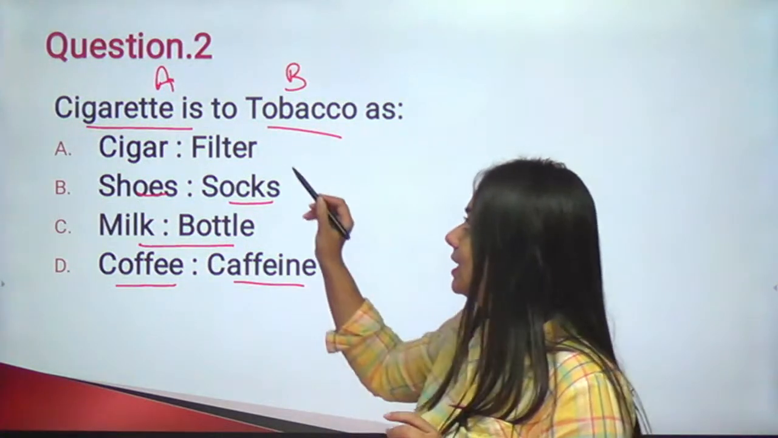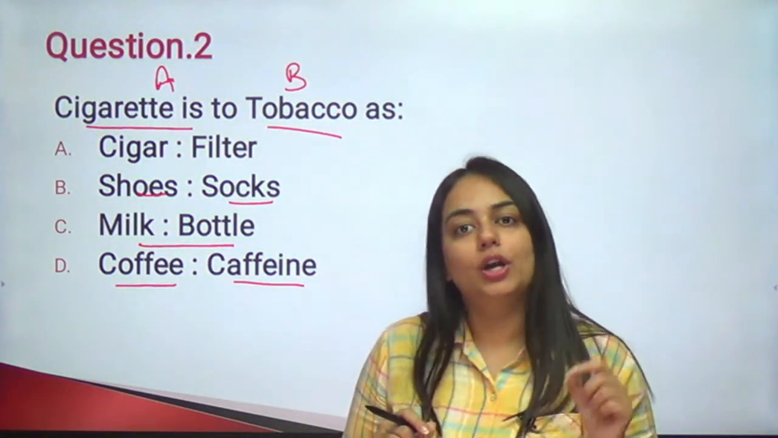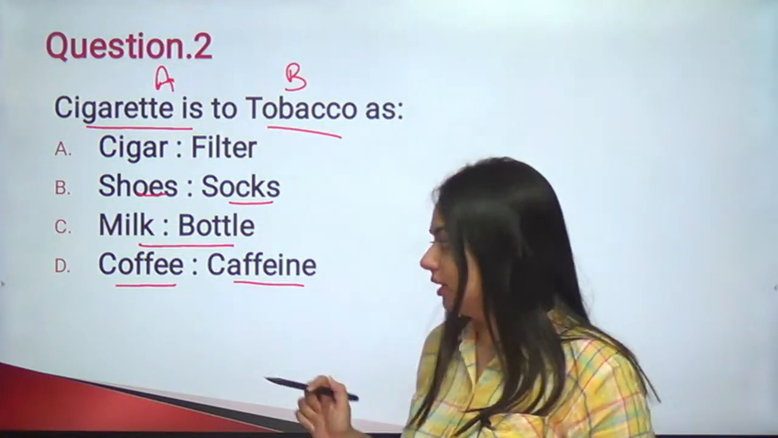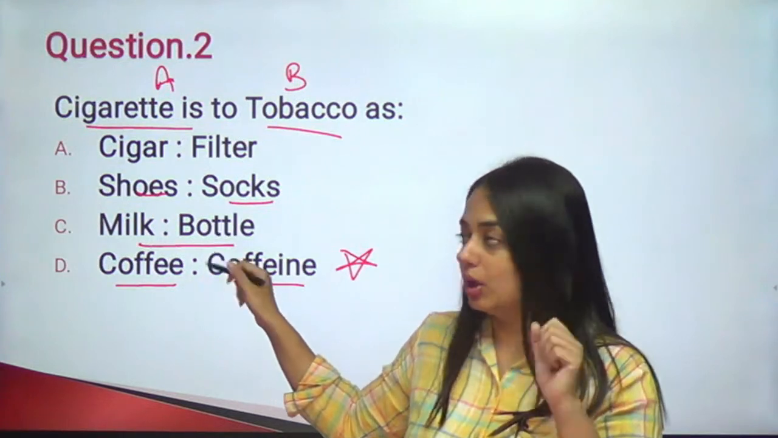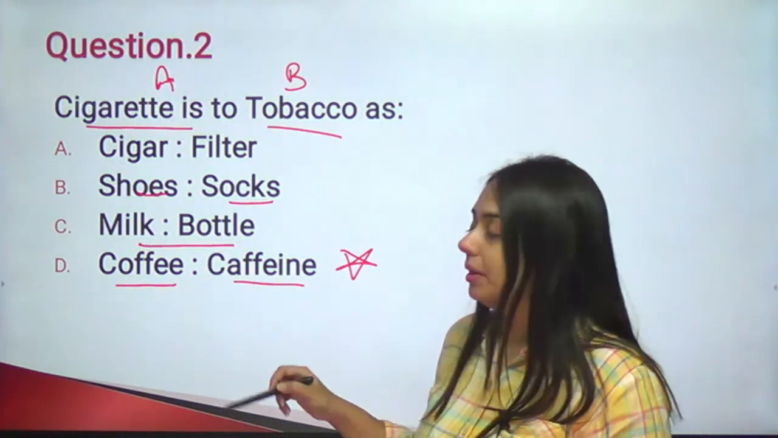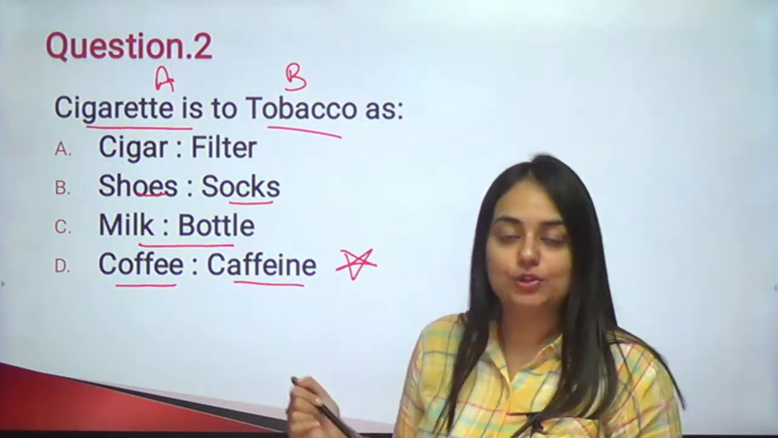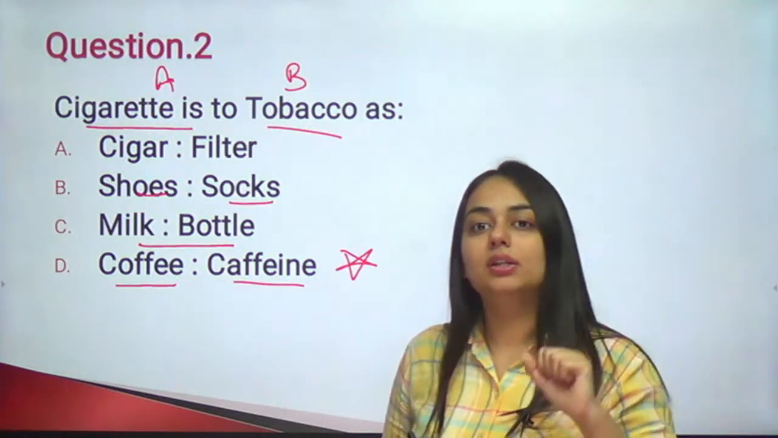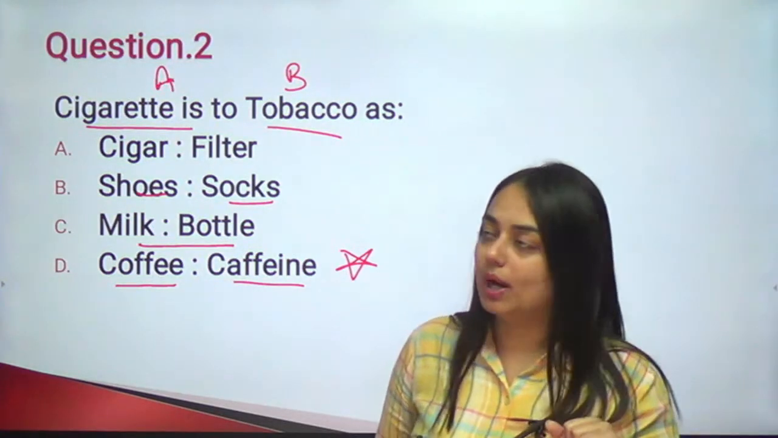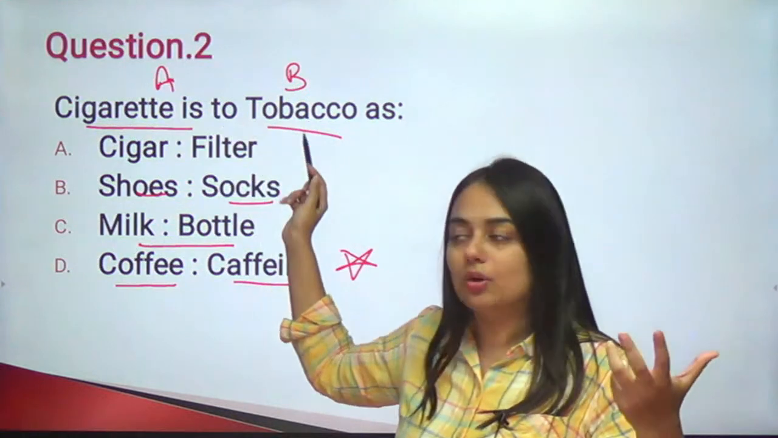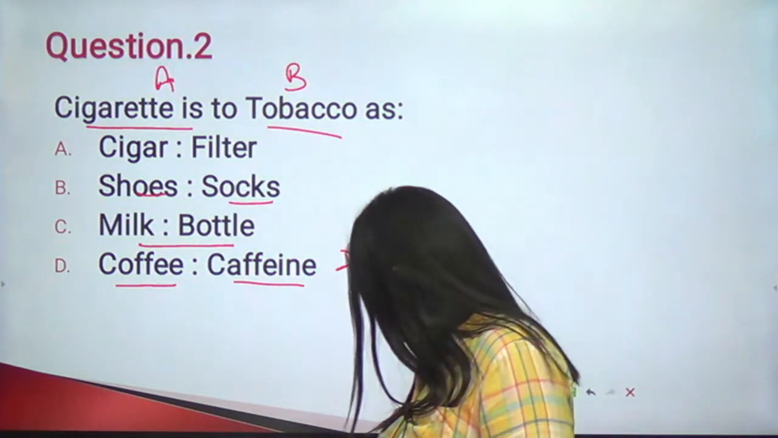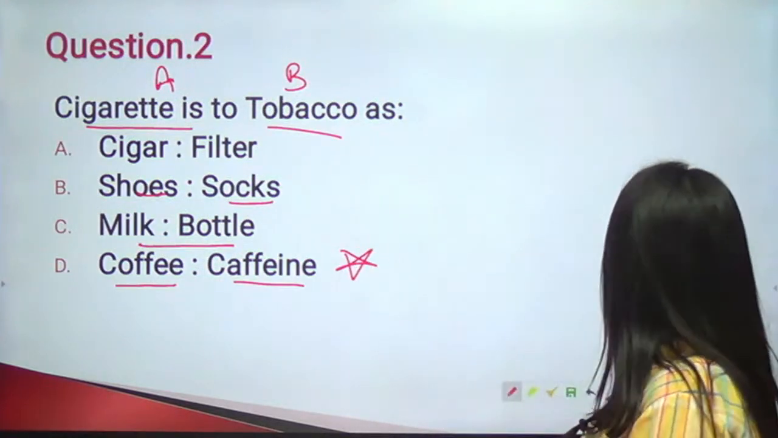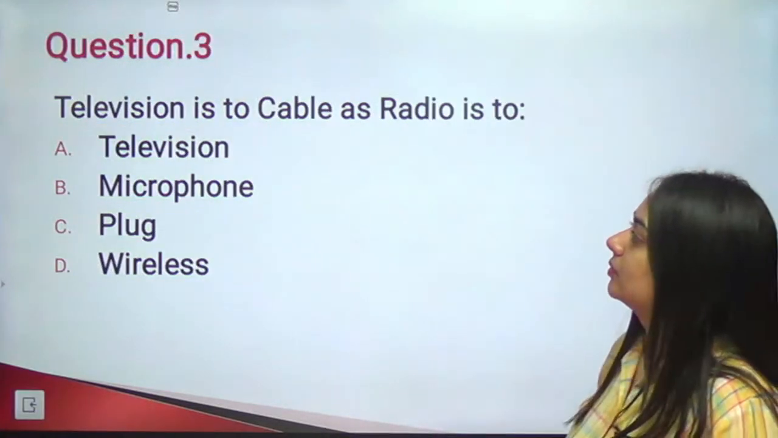Just as in cigarette there will be tobacco, in coffee there will be caffeine. So this becomes our right answer. Now look at them. There can be milk in the bottle also. There can be filter in a cigar also. But what is the main ingredient that particular item is known by? Like cigarette is known for tobacco, coffee is known for the amount of caffeine it has. Very good, everyone. You've all answered it correctly.